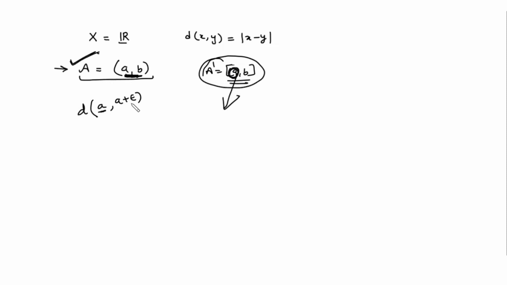You can make this distance very, very small. And if you take the minimum distance of this point from the set capital A, it comes out to be 0, because your epsilon is very, very small. The next point to A is very, very small, right? That has a very, very small difference with A. So the infimum distance will be 0.